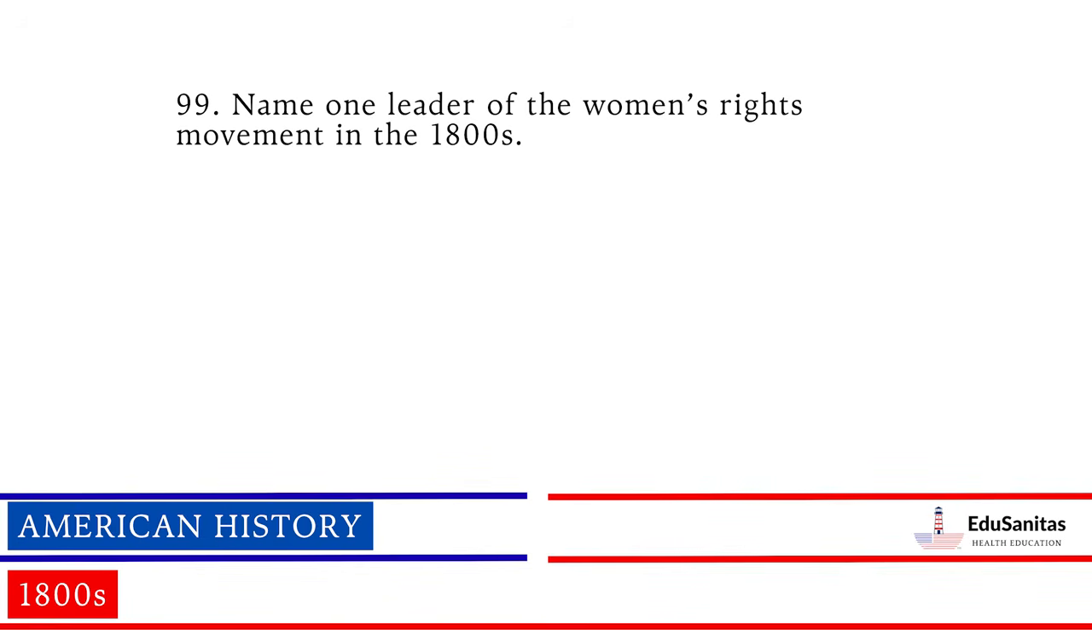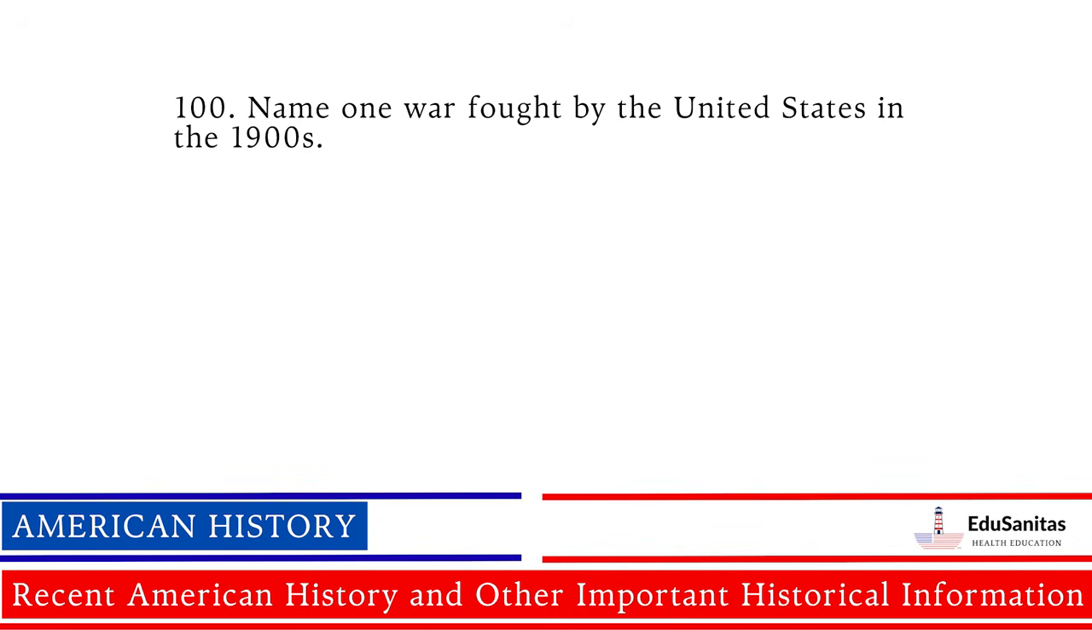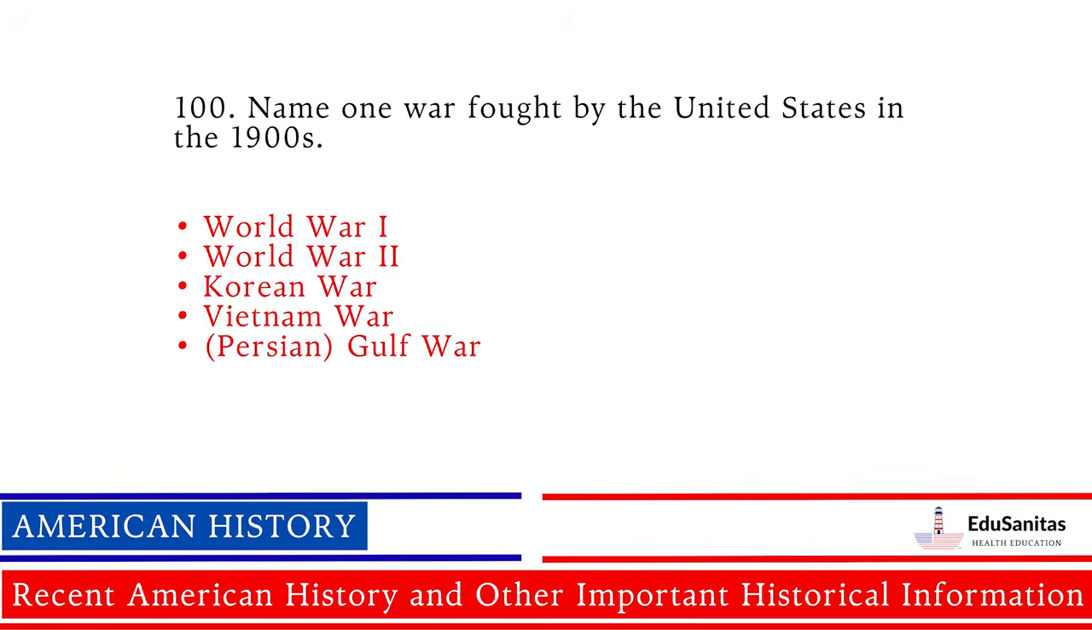Name one leader of the women's rights movement in the 1800s. Susan B. Anthony, Elizabeth Cady Stanton, Sojourner Truth, Harriet Tubman, Lucretia Mott, Lucy Stone. Name one war fought by the United States in the 1900s. World War I, World War II, Korean War, Vietnam War, Persian Gulf War.